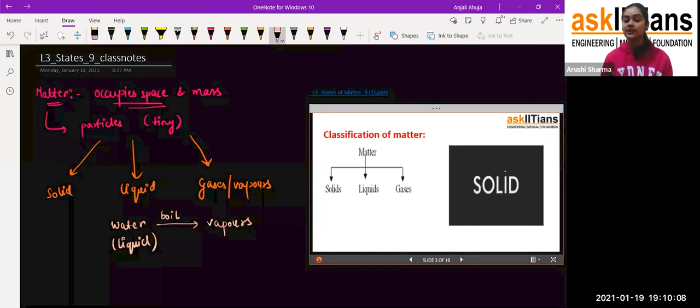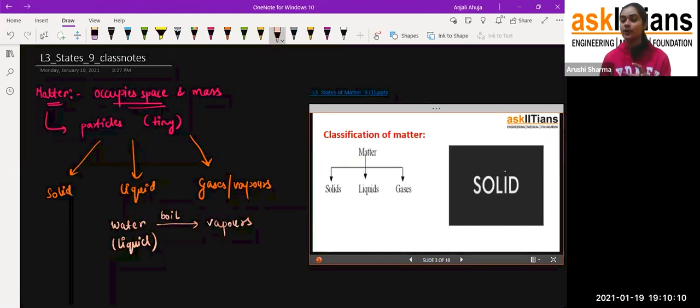Even if I ask you to take one pan and pour some water in it and heat it, after some time what you will see is vapor formation. Exactly. So that's the vapor, student.